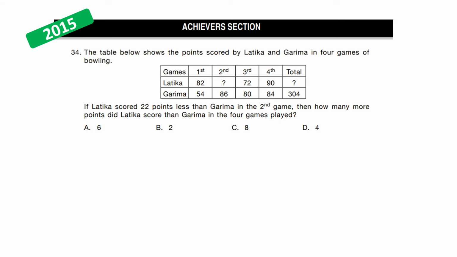This reads, the table below shows the points scored by Latika and Garima in 4 games of bowling. Here are the scores. If Latika scored 22 points less than Garima in the second game, then how many more points did Latika score than Garima in 4 games played? Read the question carefully, understand it, and start to solve this.